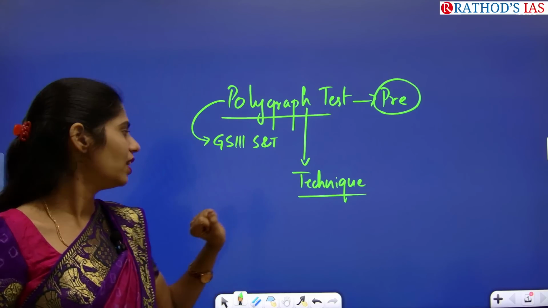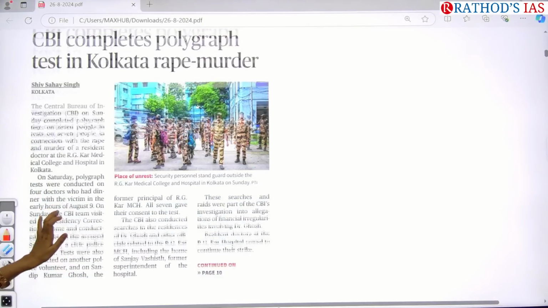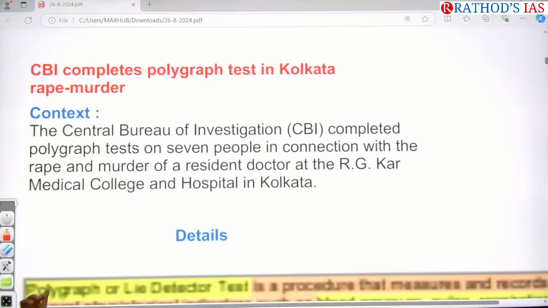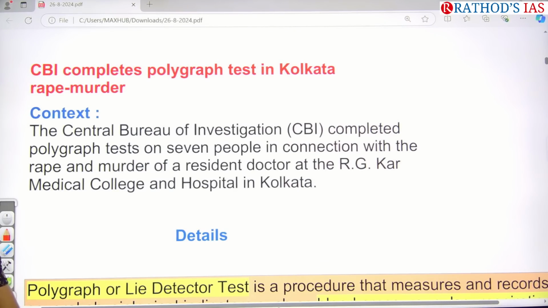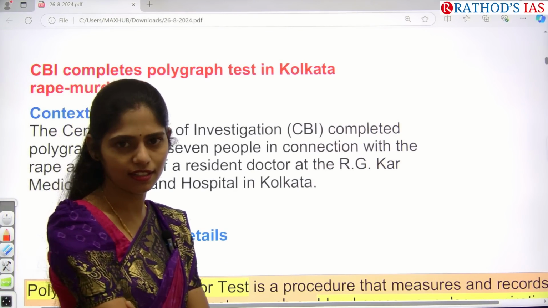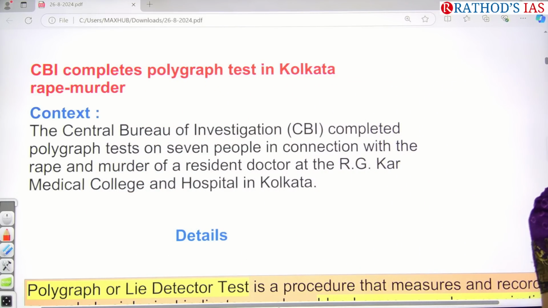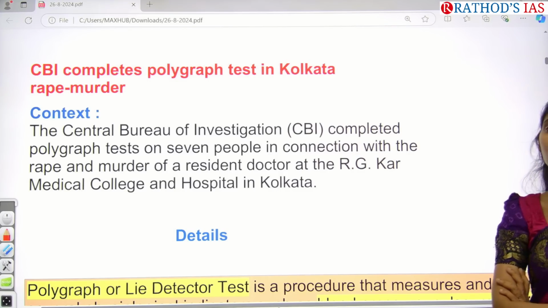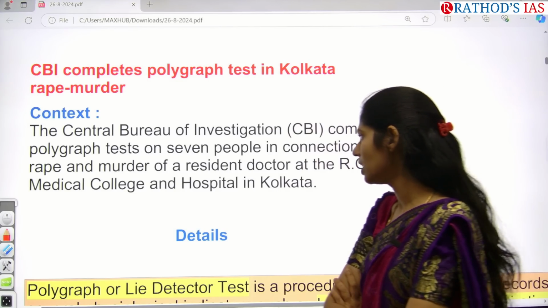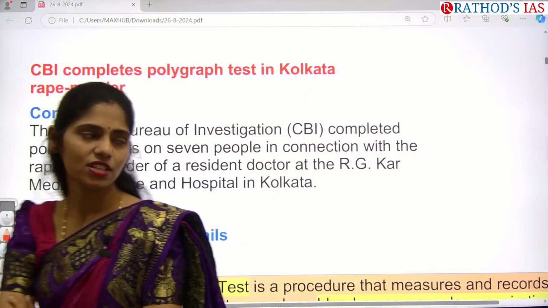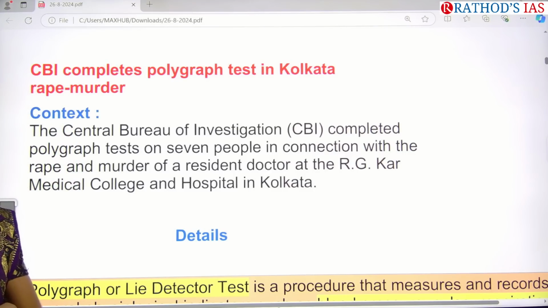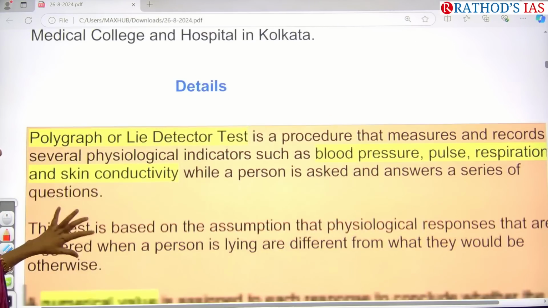Okay, now let us see what this article is saying exactly. Everyone knows about this R.G. Kar incident. In this incident, there were many suspected people. Among them, recently the CBI, that is the Central Bureau of Investigation, completed this polygraph test on several people who are in connection with this rape and murder incident. Now let us see the details of this polygraph test.